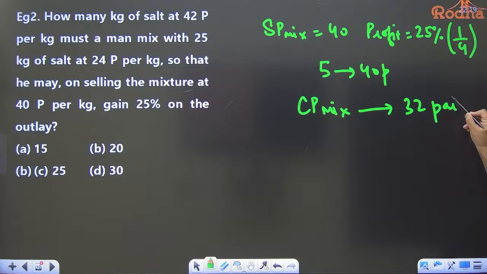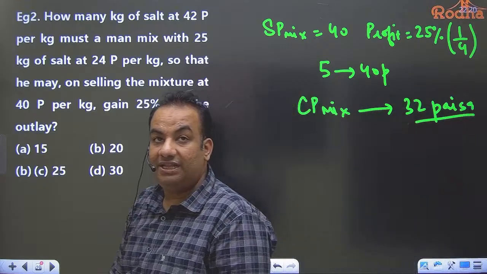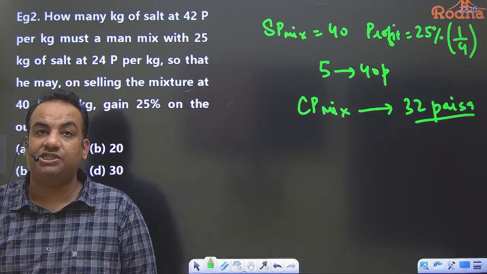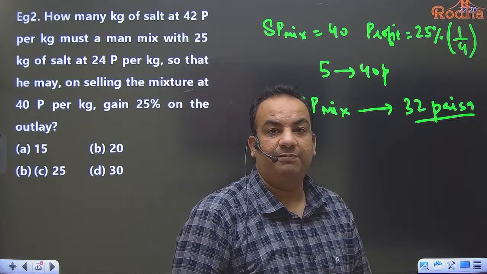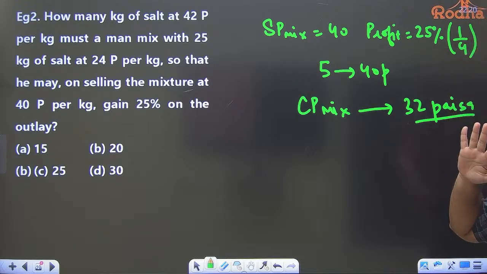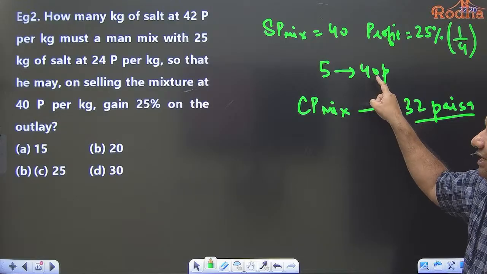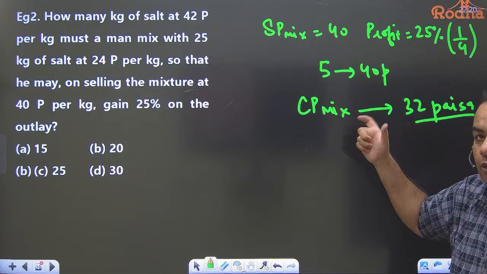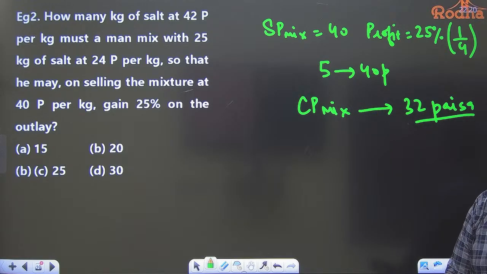First tell me, is this point clear to all? What was given to us in the question: the selling price of the mixture was 40 paisa and profit is 25%. 25% is 1 by 4. So if 4 is the cost price, 1 is the profit, so selling price is 5 units. The value of 5 units is given as 40 paisa. So 1 unit is 8 paisa, and 4 units is 32 paisa. So the cost price of the mixture is 32 paisa.